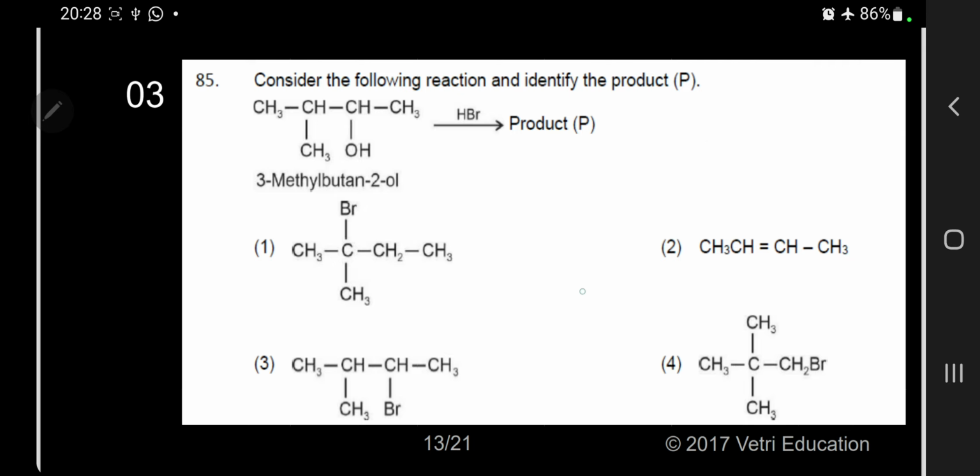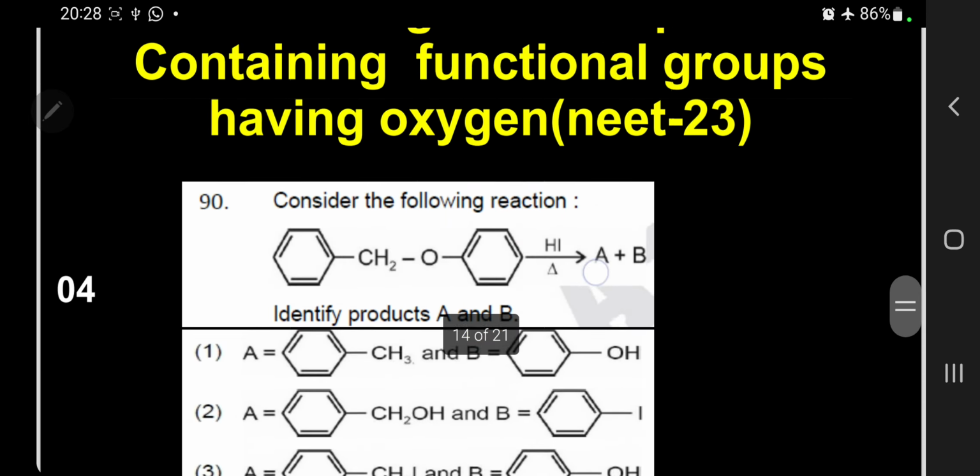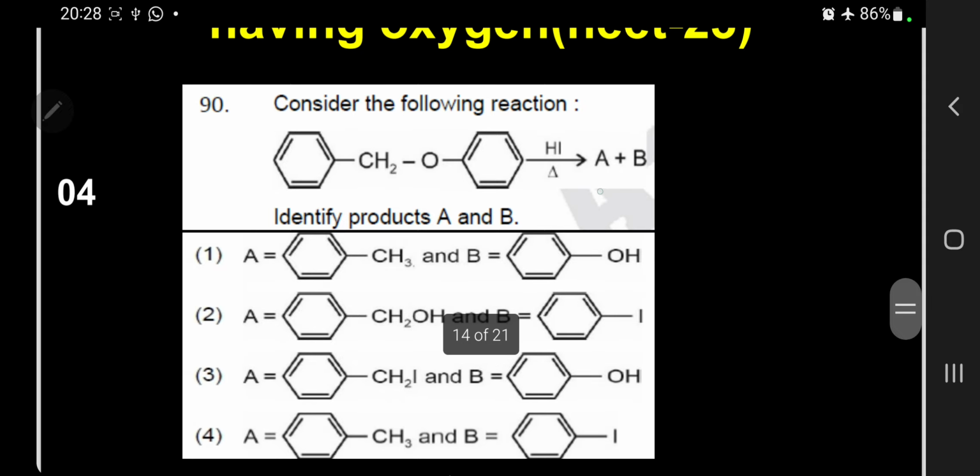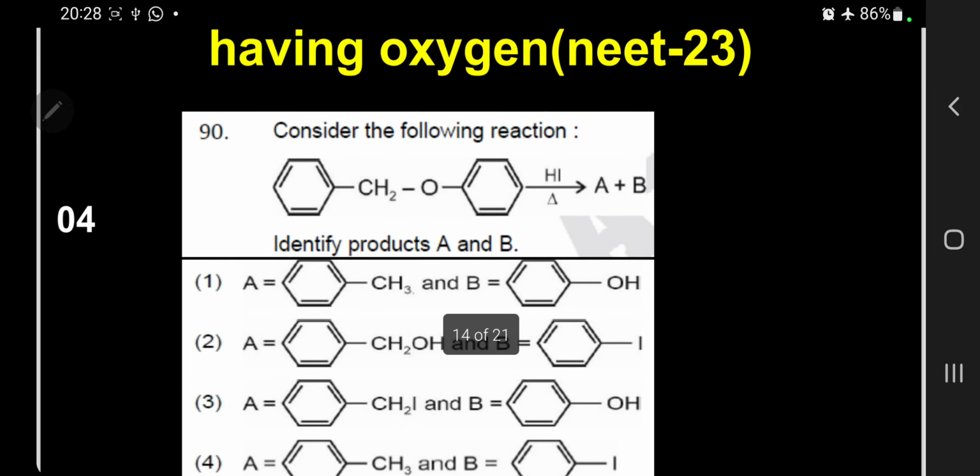Okay, next question. This is asked in NEET 2023. Consider the following reaction. This is actually a phenyl group and a CH2O group on the benzene ring.